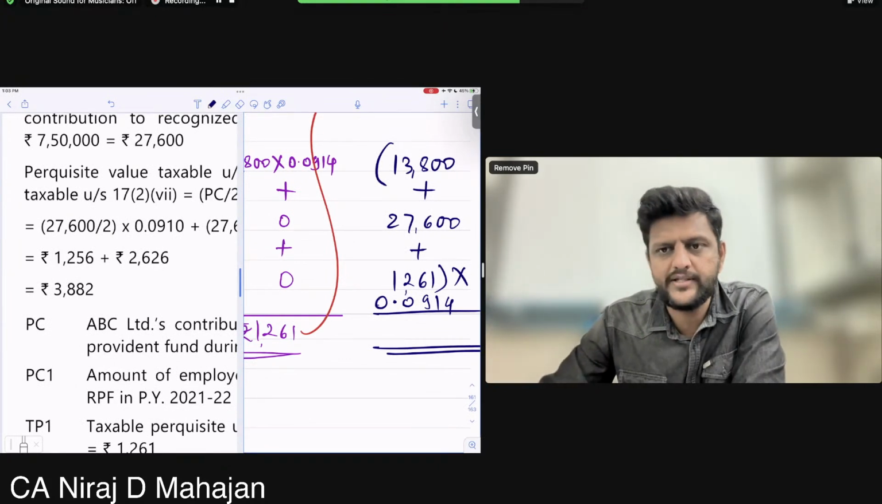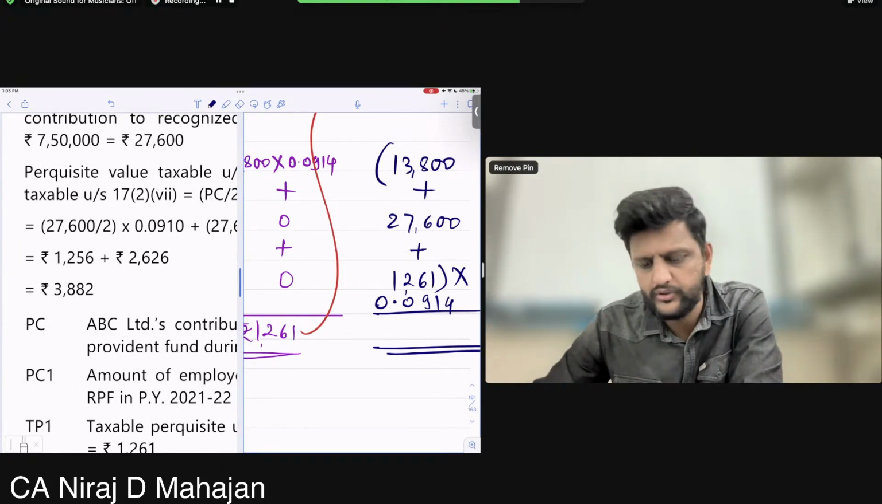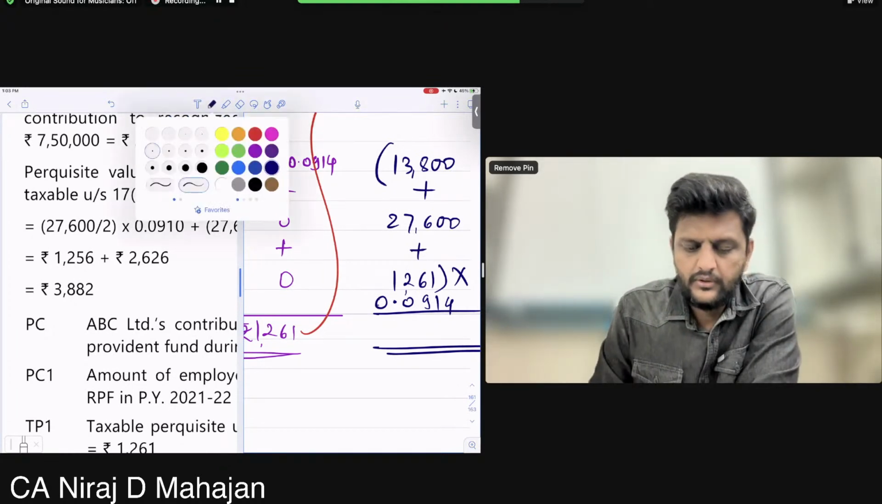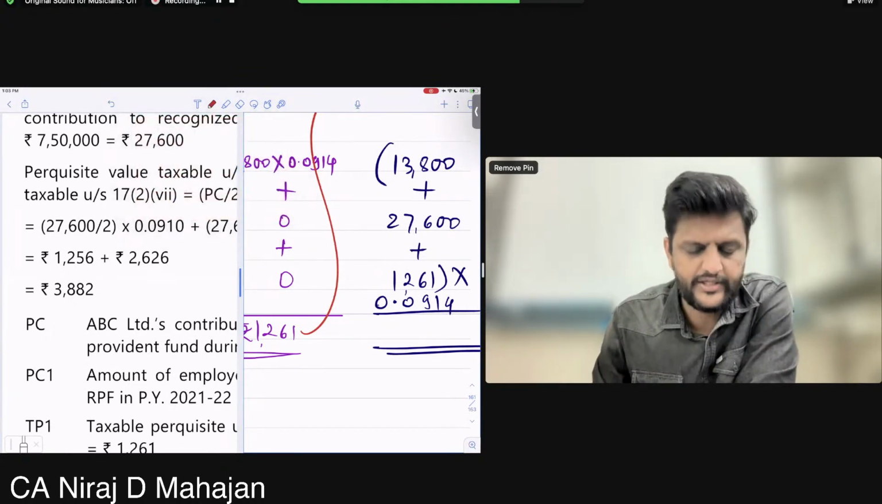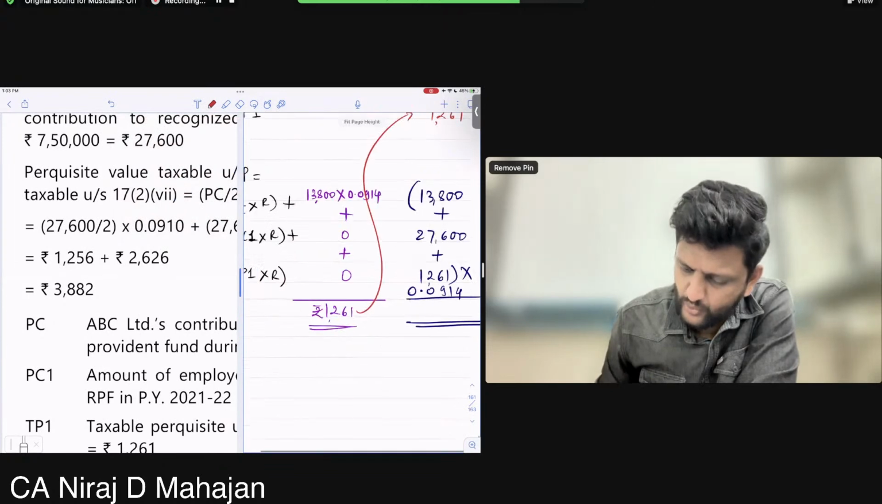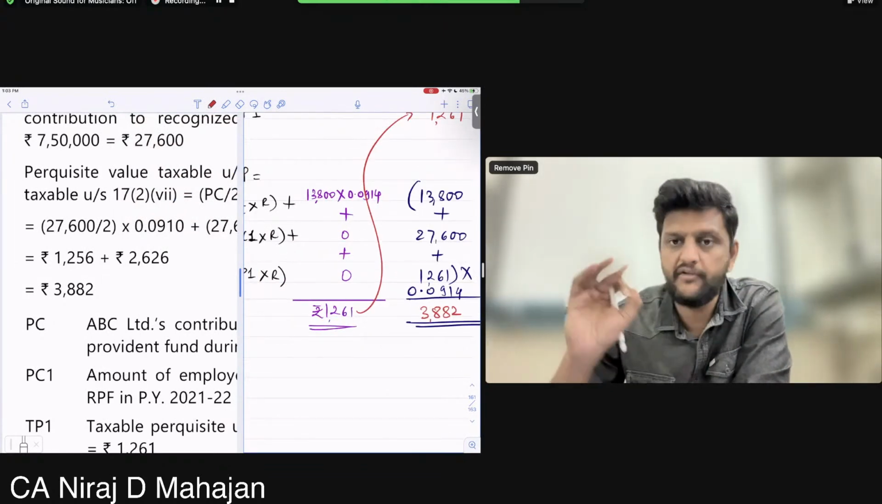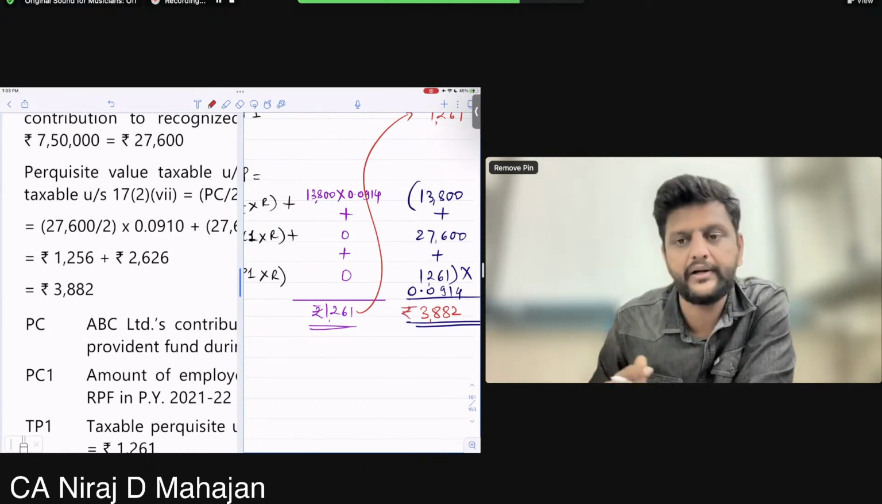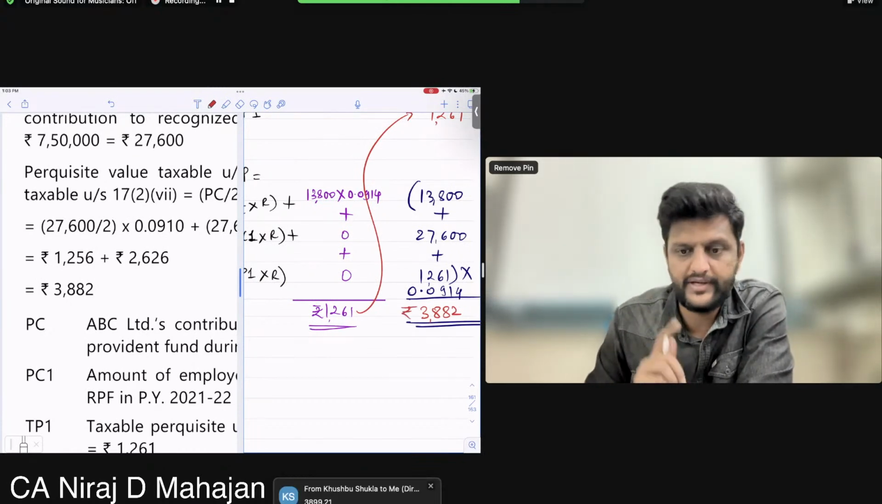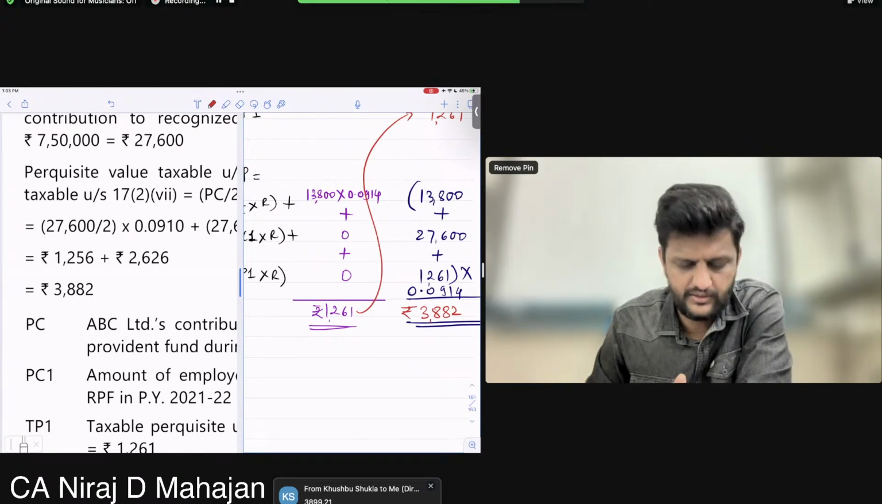Mansi, later on you are trying some MCQ, no? You have a look at this also. Is 3882 matching? What to tell me? Speak up. You have to do this question again today independently. Okay? You will revise that. 3899.